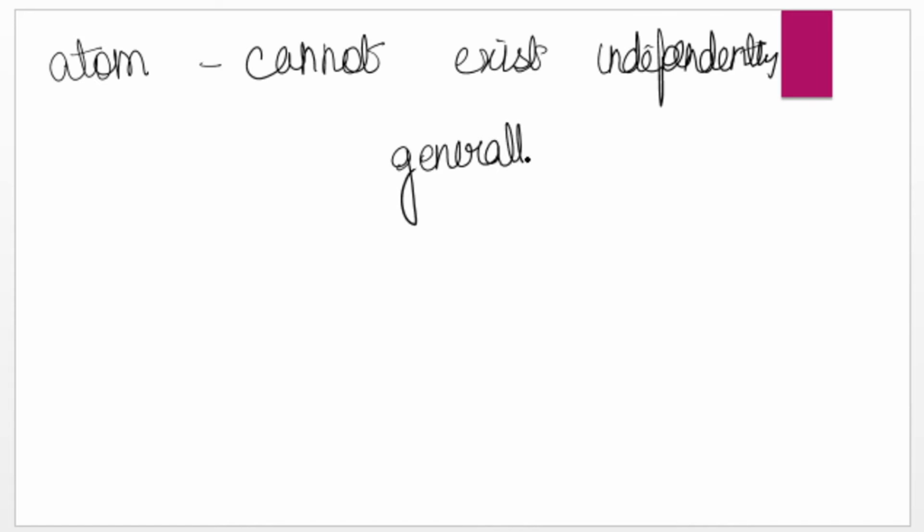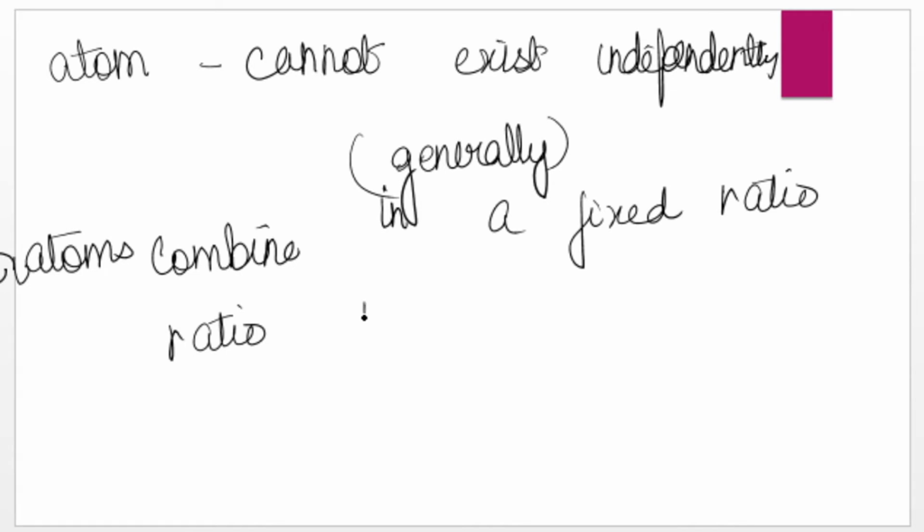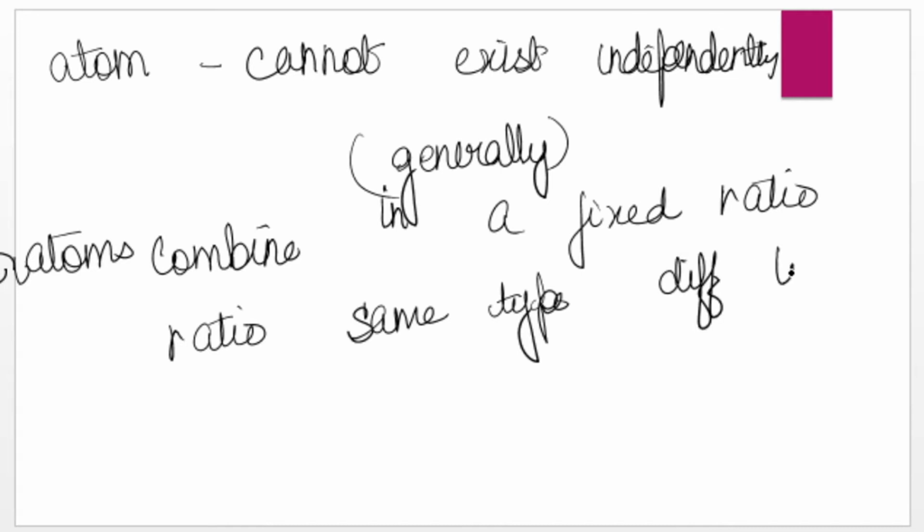So atoms combine in a fixed ratio, of the same type or of different types of atoms, to form what we call a molecule.